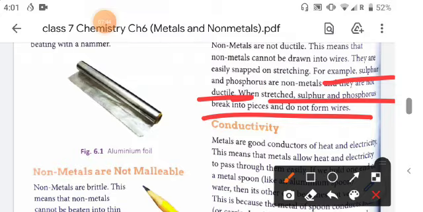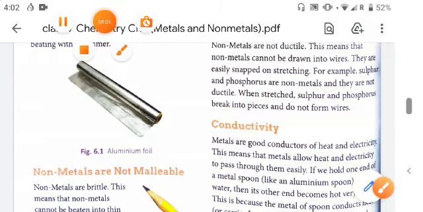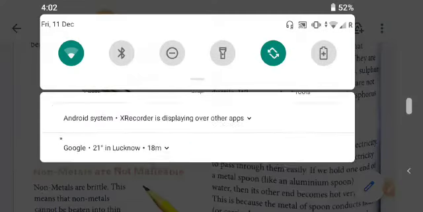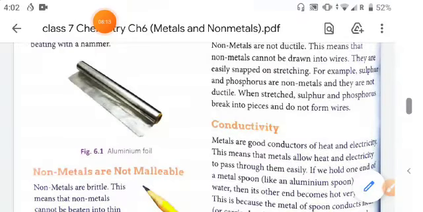So this was all about malleability and ductility. Finally you can say that metals are malleable and ductile, but non-metals are neither malleable nor ductile. This is sufficient for today, and in our next session we will talk about the remaining part of this chapter. Thank you.